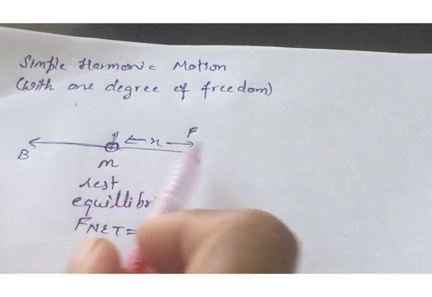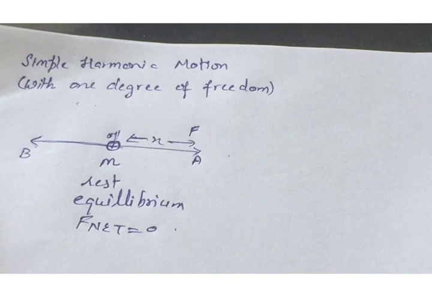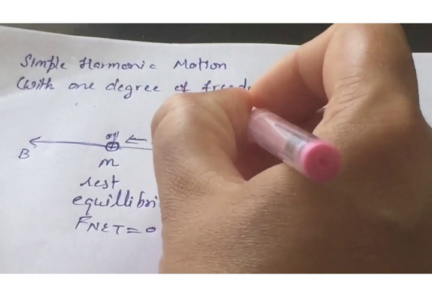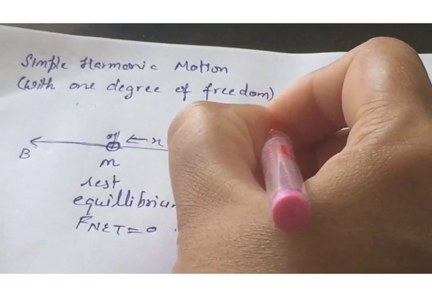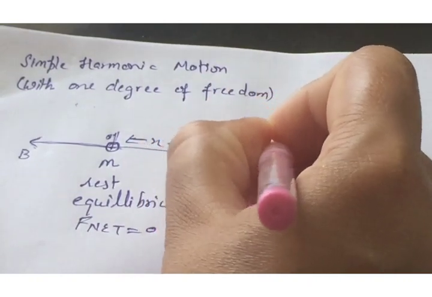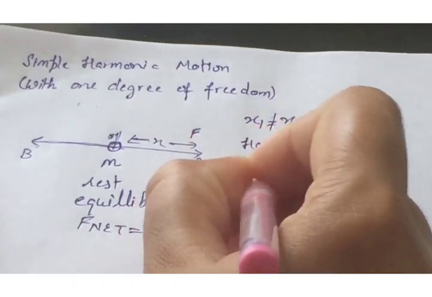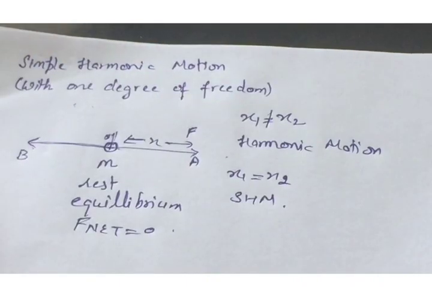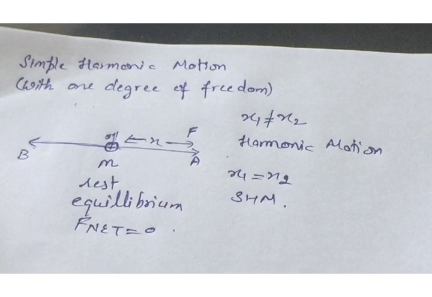If the OA distance is greater than the OB distance, or OB is greater than OA, then we will call it harmonic motion. It means if the left-hand side and right-hand side displacements are not equal, then this type of motion is known as harmonic motion, and if x1 is equal to x2, then this type of motion is known as simple harmonic motion.